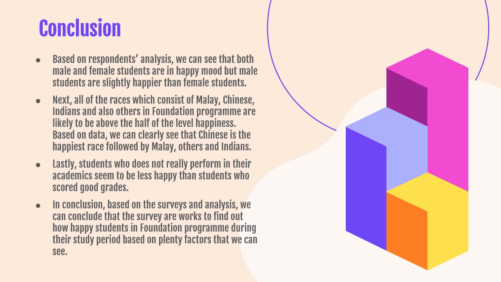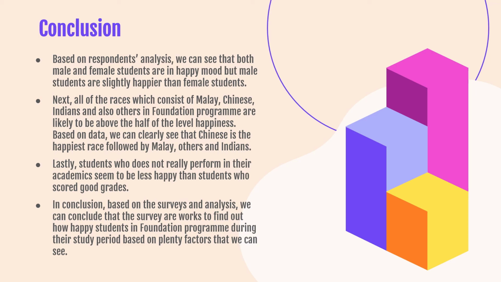Next, all of the races which consist of Malay, Chinese, Indians and also others in the foundation program are likely to be above the half of the level of happiness. Based on data, we can clearly see that Chinese is the happiest race, followed by Malay, others and Indians. Lastly, students who do not really perform in their academics seem to be less happy than students who scored good grades.